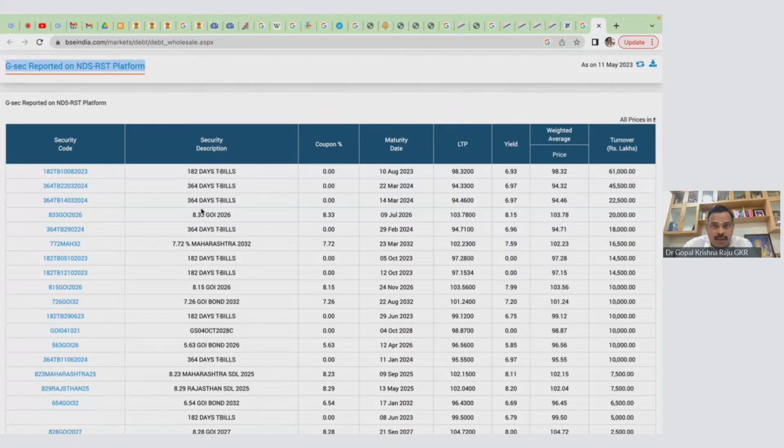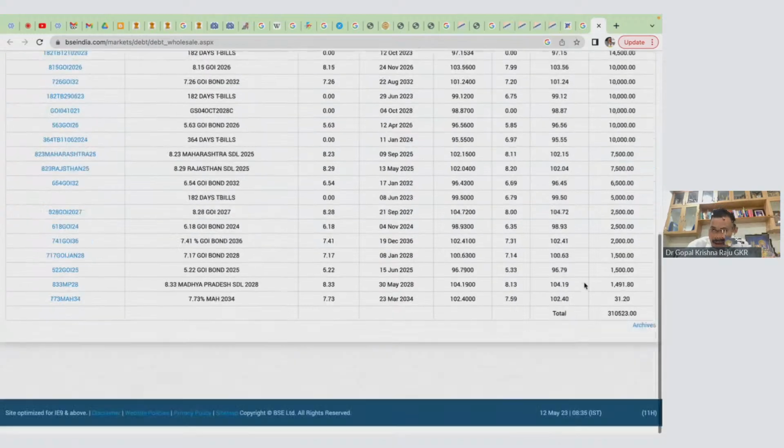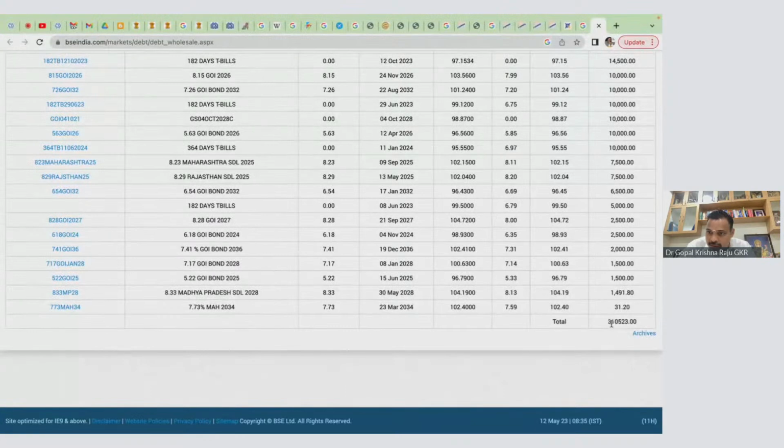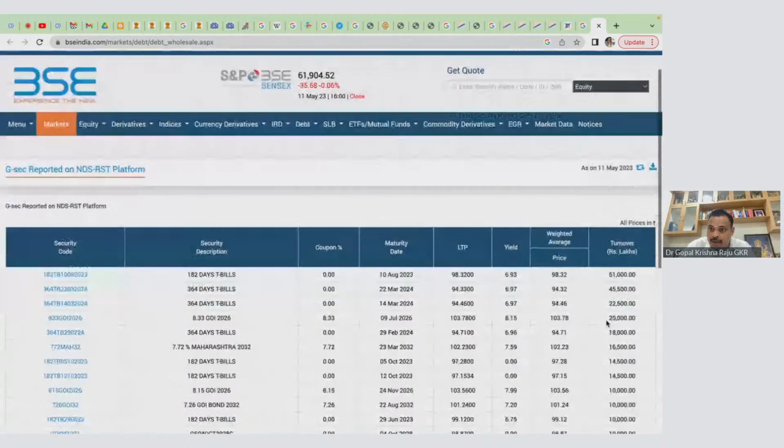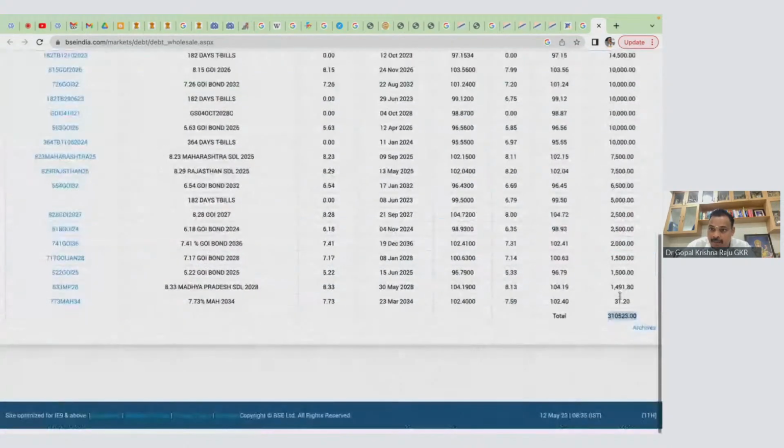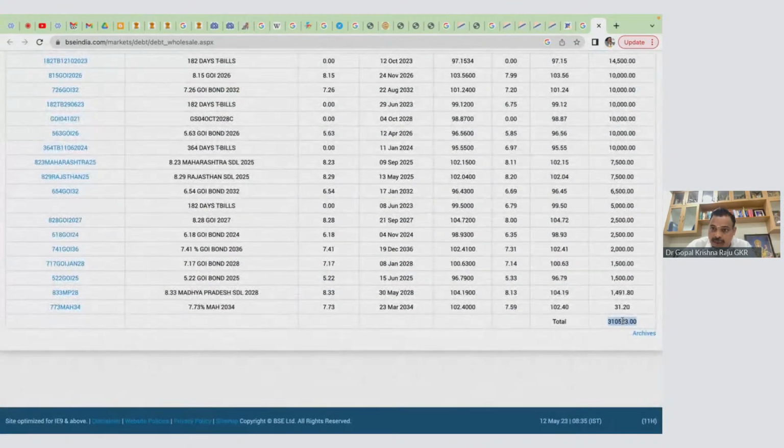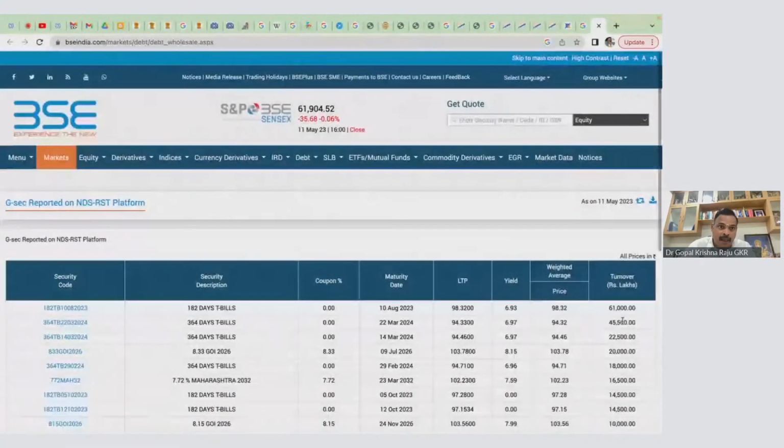So for example, a wholesale debt market, you can add all this turnover. It will come to, look at this, 3 lakh crore. Okay, so turnover in lakhs. So actually, per day turnover can go a minimum of, we can say, 3 lakh crore to 8 lakh crore.